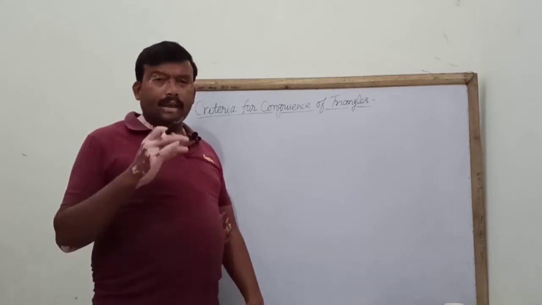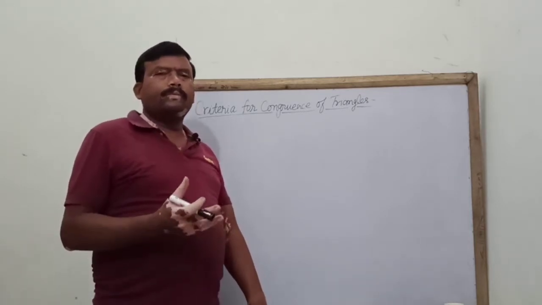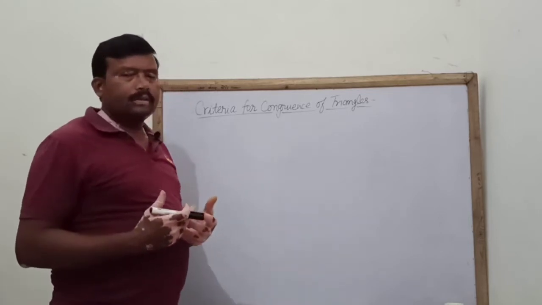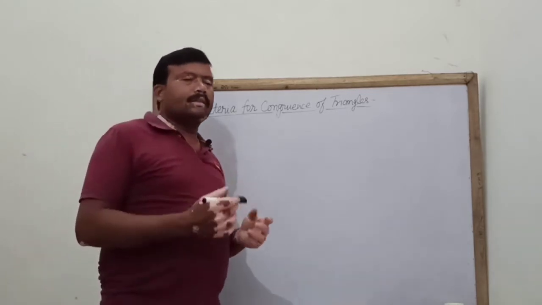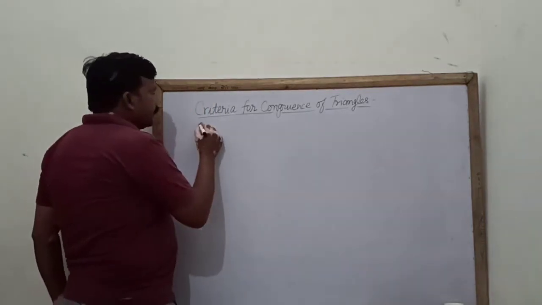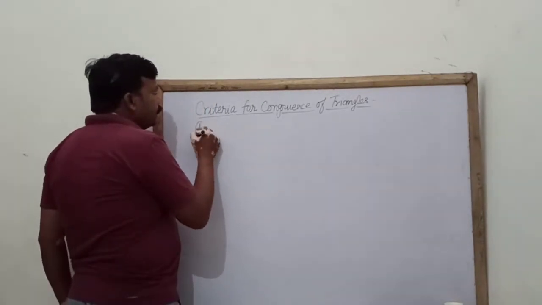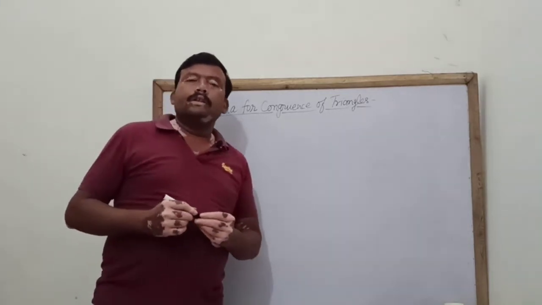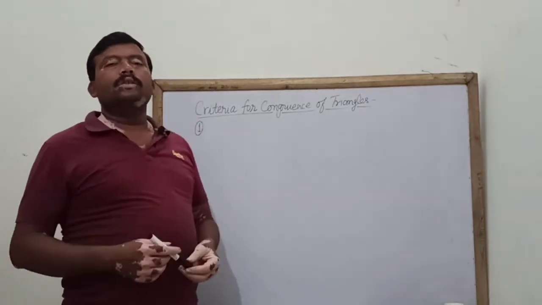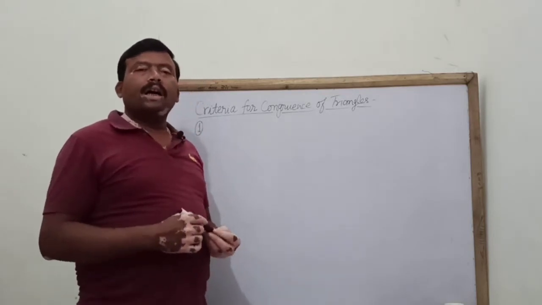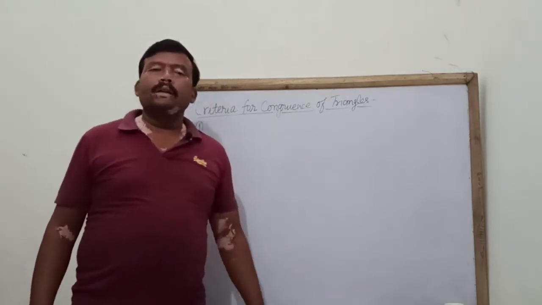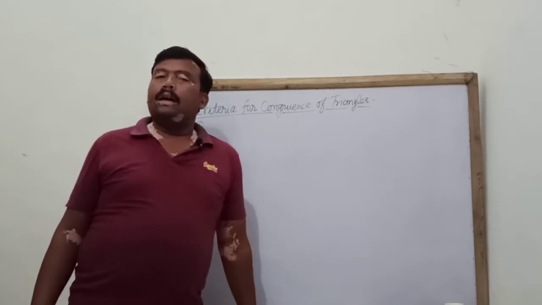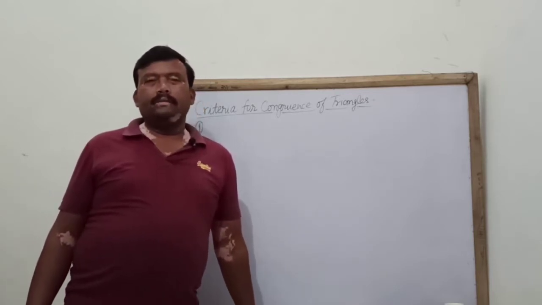What is the criteria by which we can say the given triangles are congruent? So first criteria is that which we have learnt in the previous video, that two triangles, two things or two objects are said to be congruent if they are equal in all respect.